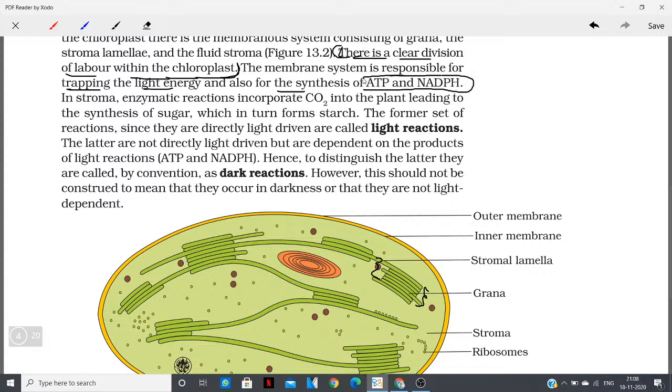ATP and NADPH are the products of the light reaction. And where does this occur? In the membranous part, the thylakoid, because only the thylakoid has chlorophyll, and chlorophyll has the power of trapping light energy.